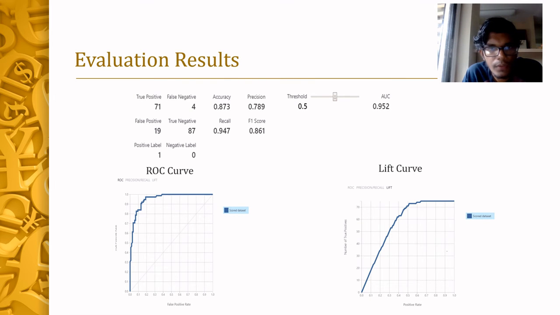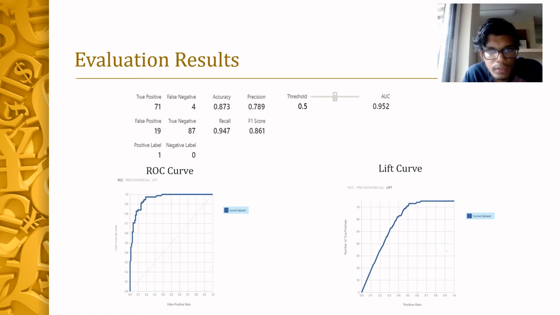Here you can see the results for our model. As you can see, the model has a decent enough accuracy rate, but more importantly, we have a high recall rate. This is because we have a very low number of false negatives. We wanted to reduce the type 2 error because that is costly in our problem. We didn't want the model to be predicting companies which are going bankrupt as solvent.